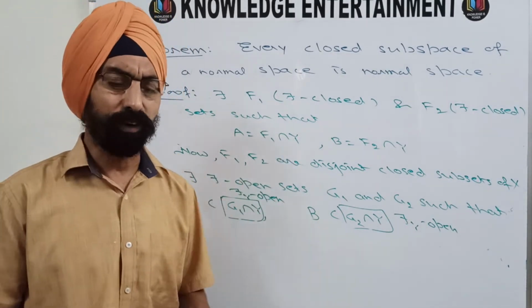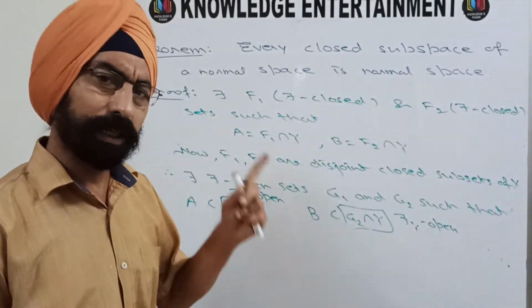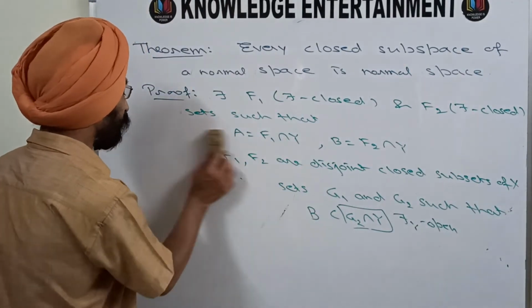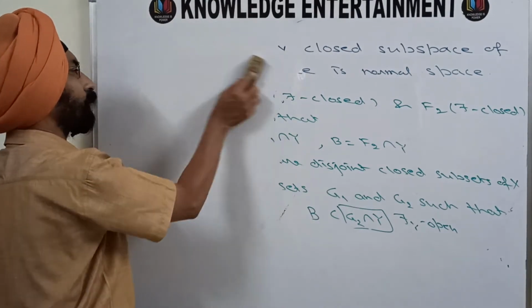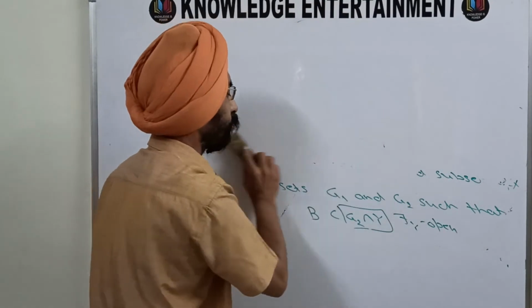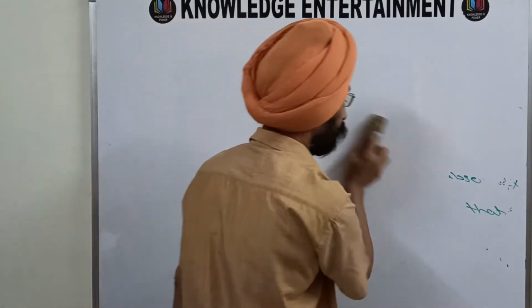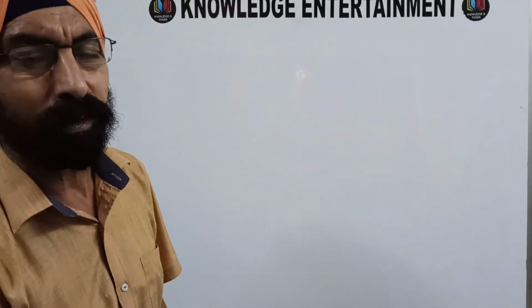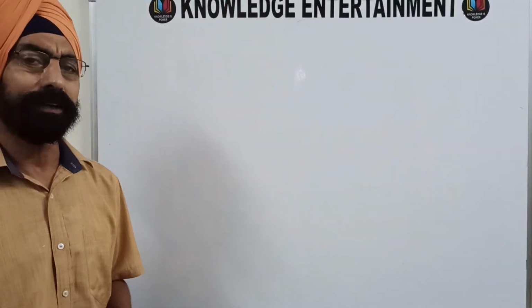So that means (Y, tau_Y), the closed subspace of (X, tau), is also normal. This was the first theorem we wanted to prove today, and now I'll move on to more theorems. Basically, we are making the base for Urysohn's lemma.